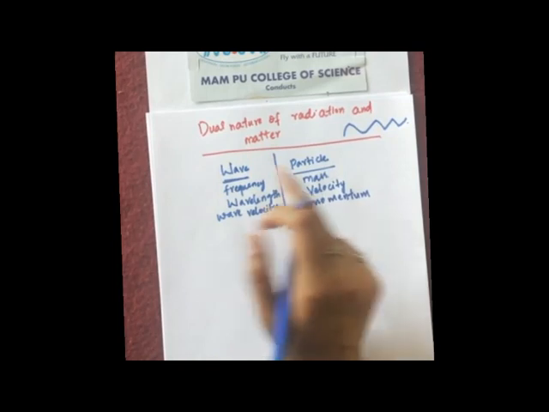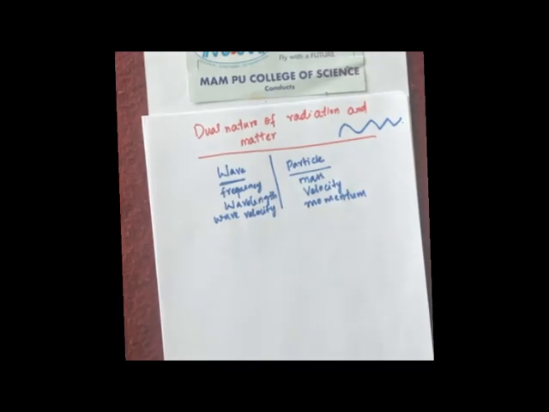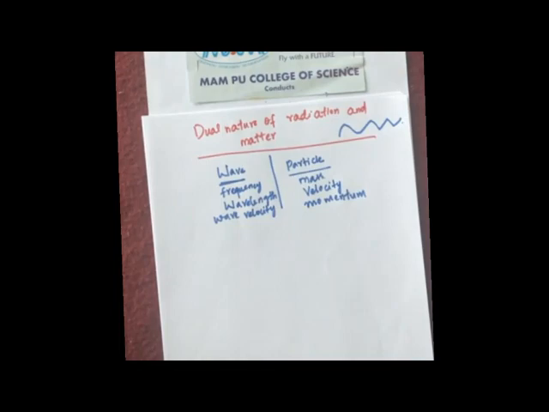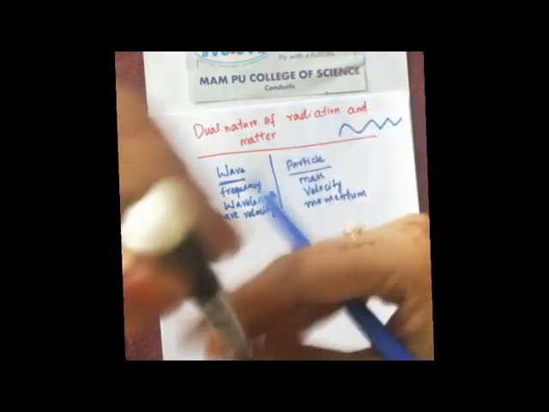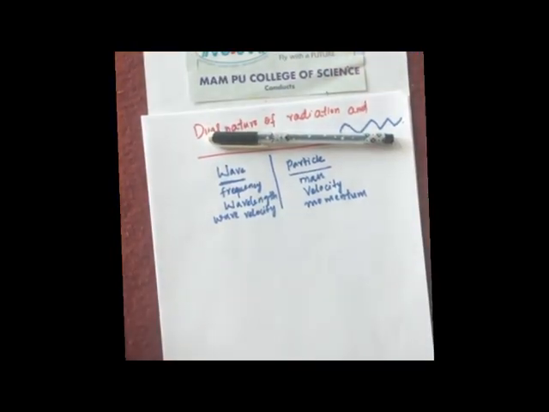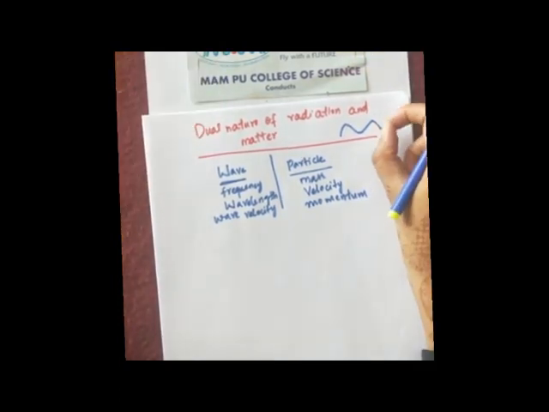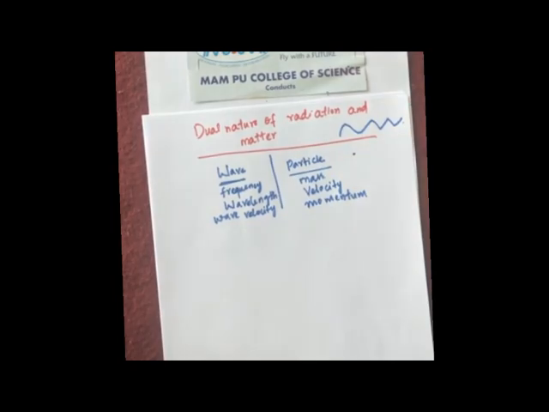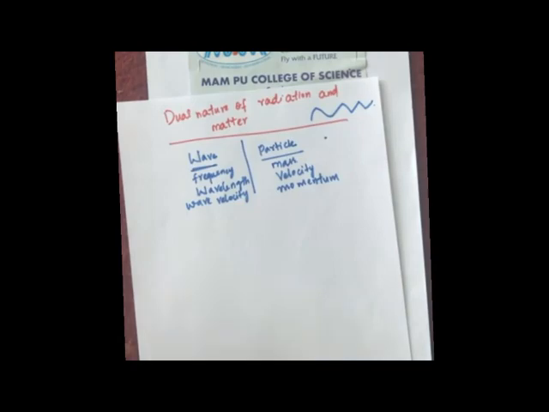Okay, so in this chapter we are learning about dual nature of radiation and matter. Matter means these particles, whatever you are seeing around you. The basic definition which you have learnt is that matter is something which has mass and occupies space, right? So anything which has certain mass will occupy some space, it is matter. Take a small particle, it has certain mass, and if you place it somewhere here, then it will occupy that space, correct? So this is what it is about a particle.